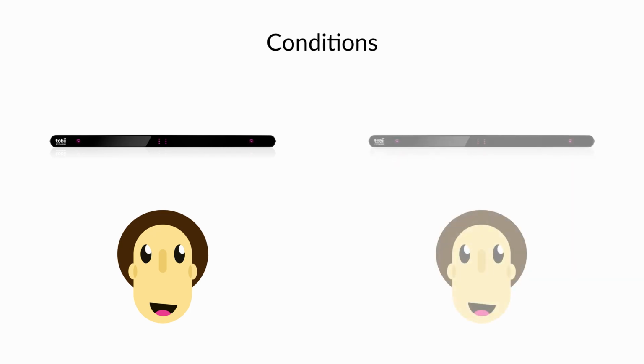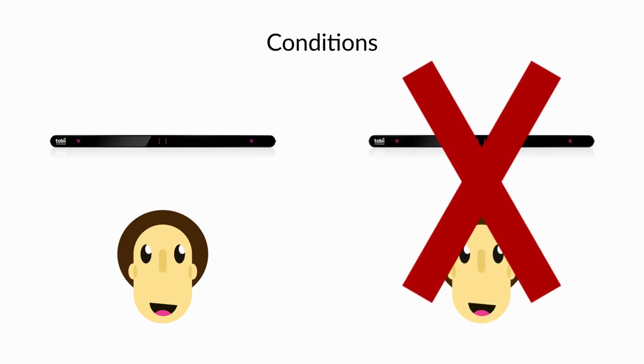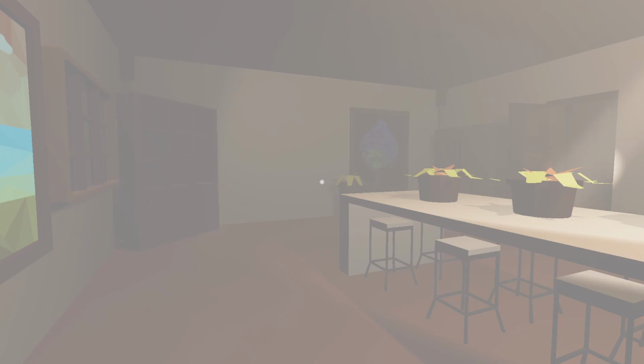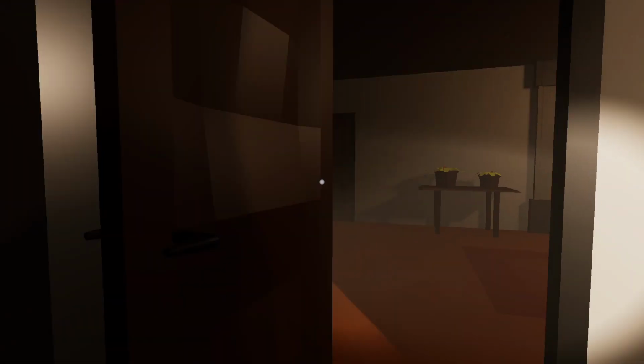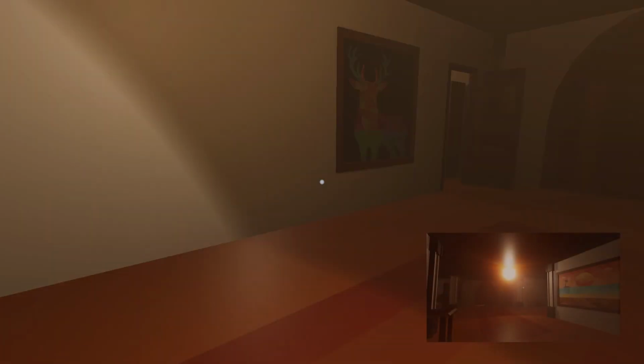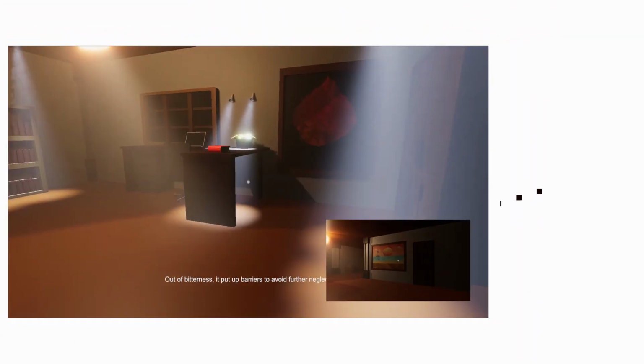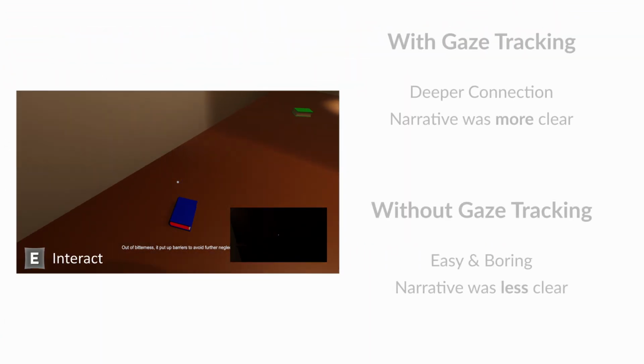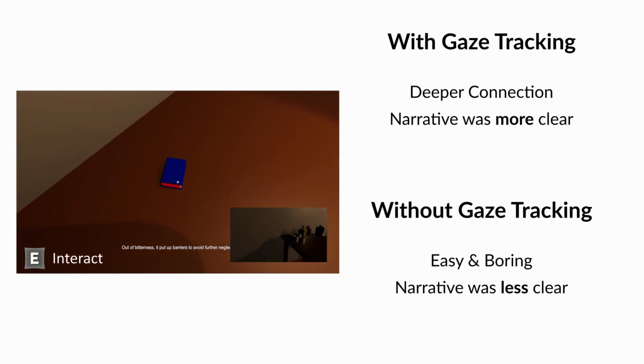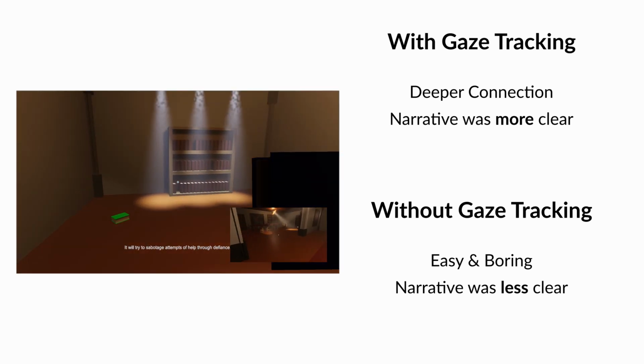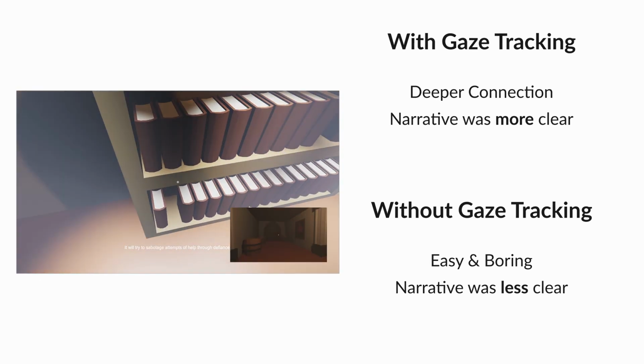We evaluated 2 versions of our game. The first version utilized gaze tracking to implement social gaze mechanics with the intention of enhancing our puzzles, whereas the second version did not utilize any gaze tracking at all. The players that played the gaze-enabled version also expressed a deeper connection with the house and a better understanding of the narrative, whereas those that played the version without gaze interactions did not seem to understand the narrative as well and felt that the game was too easy and boring.